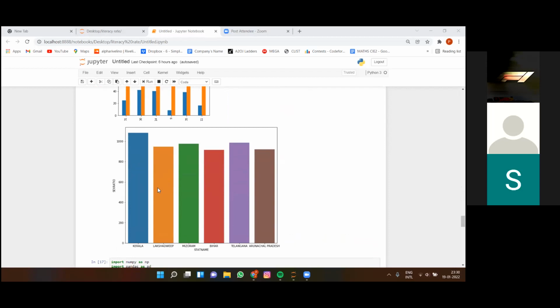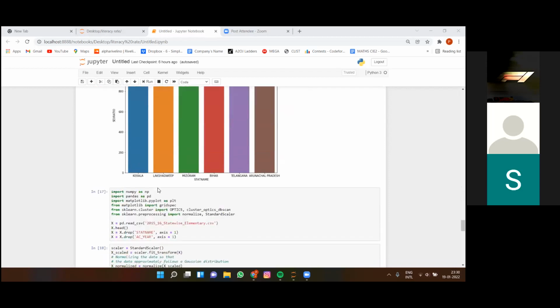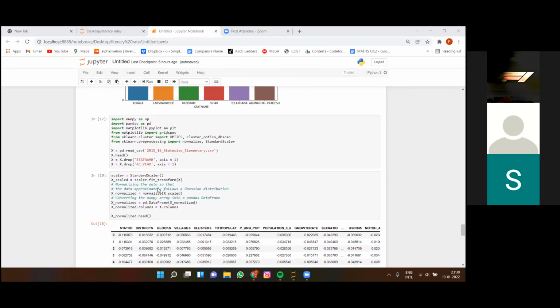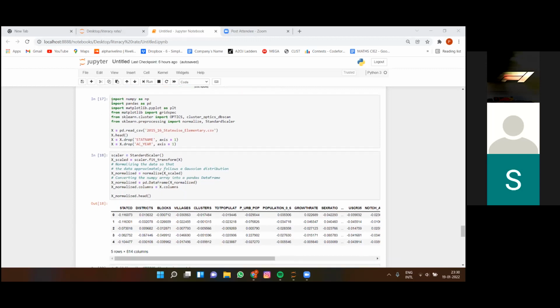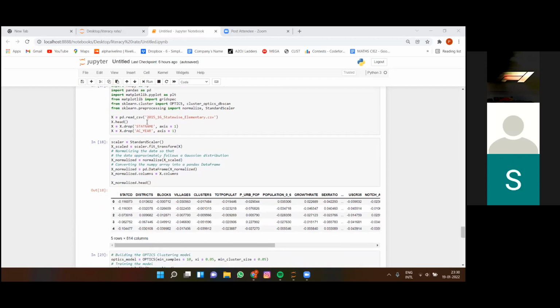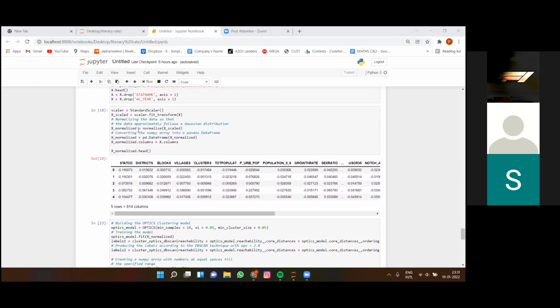Now this graph shows the sex ratio of different states, and now we have applied some machine learning algorithms on this data set. We have applied a clustering algorithm. First, we have imported different libraries like NumPy, Pandas, Matplotlib, sklearn cluster, and sklearn preprocessing. First we read the data set, then we drop state name and year. Then we standardize the data as different states have different populations. Uttar Pradesh has a very high population, and smaller states like Goa have a very low population. So to apply the machine learning algorithm properly, we have to standardize the populations.